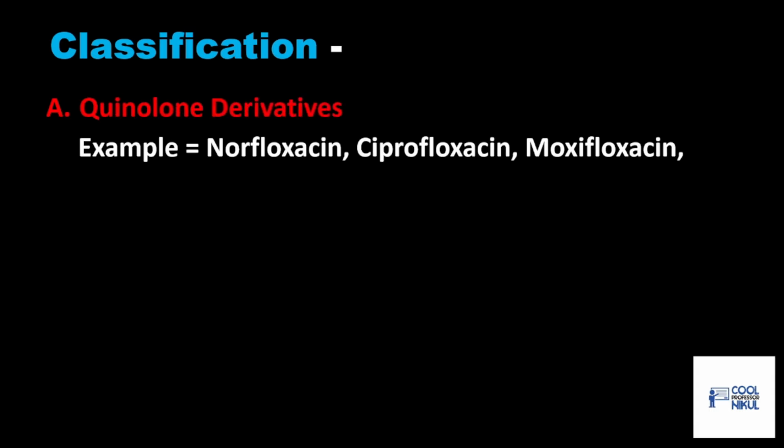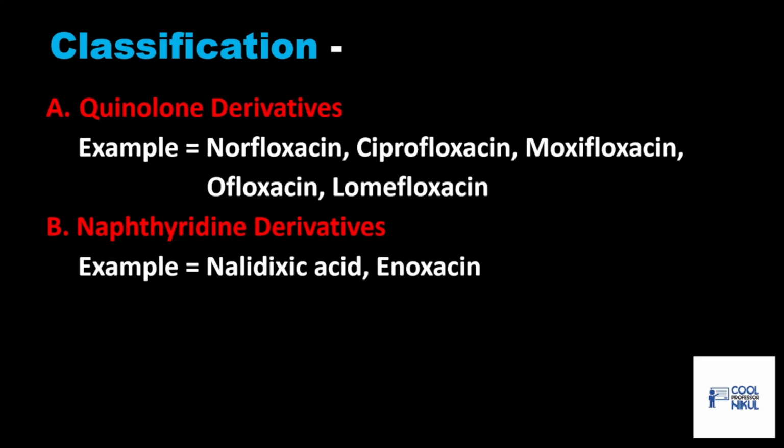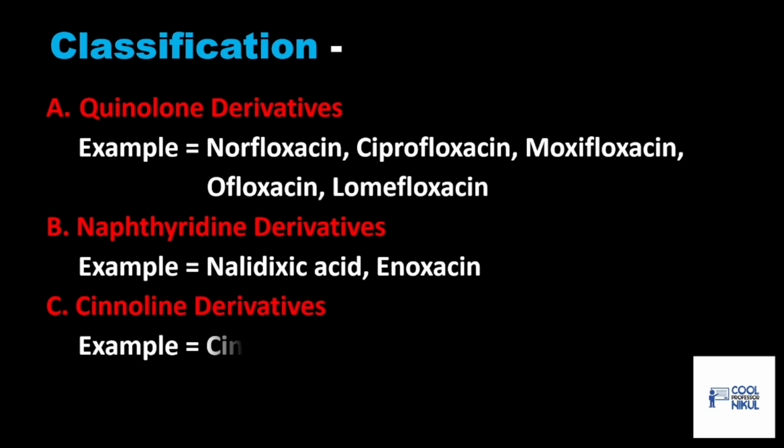Examples are norfloxacin, ciprofloxacin, moxifloxacin, ofloxacin and lomefloxacin. Then naphthyridine derivatives. Basically, the examples are nalidixic acid and enoxacin. Cinnoline derivatives. The example is cinoxacin. Okay, let's go one by one.